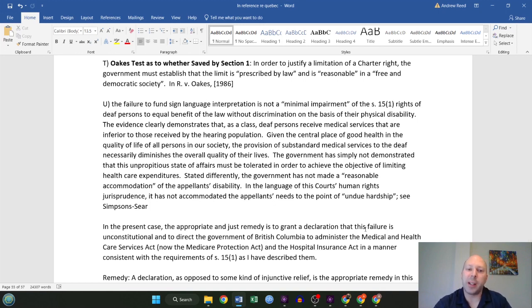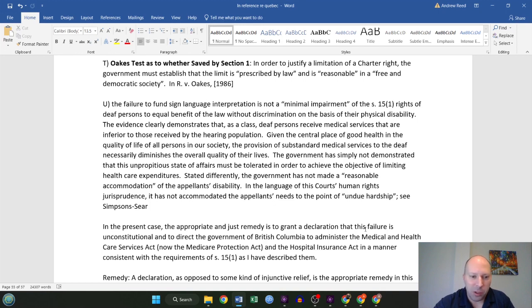The failure to fund sign language interpretation is not a minimal impairment of the Section 15 rights of deaf persons to equal benefit of the law. It's a major impairment. Deaf persons receive medical services that are inferior to those received by the hearing population. And given the importance of good health and the quality of life of all persons in our society, the provision of substandard medical service to the deaf diminishes the quality of their lives. So the government, who's arguing against this, has not demonstrated that this must be tolerated in order to achieve the objective of limiting healthcare expenditures. Stated differently, the government has not made a reasonable accommodation of the appellant's disability here.